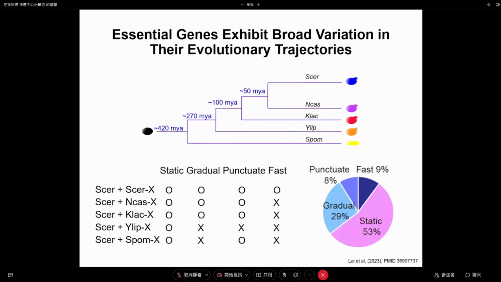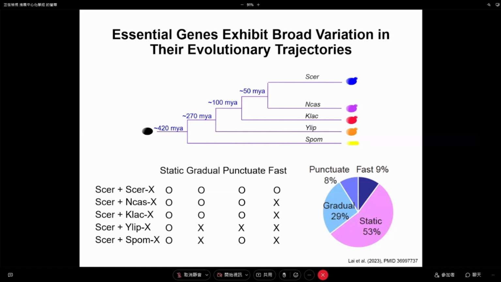And basically, this is a summarized table. We classify the results into different groups. You can see what we call static means, no matter which species this gene comes from, they all work. So the main function of the protein or its protein interactions is completely conserved. They don't change at all. Of course, if they change at some point, like this point, and from there on, they become not working, we call this critical.